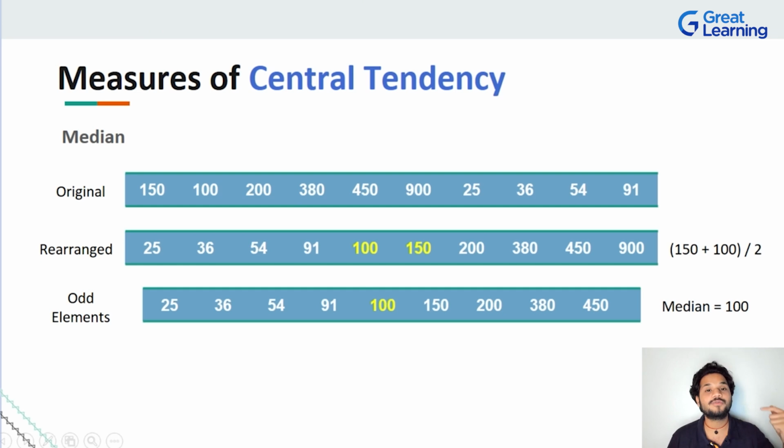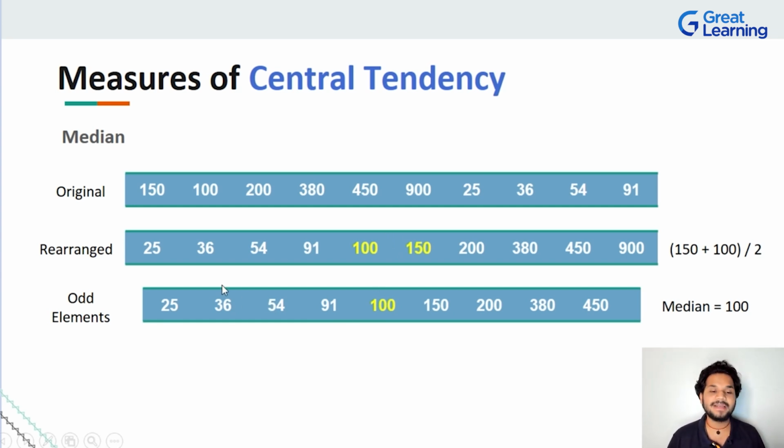Similarly, when someone asks you to find the median for data which has an even number of elements, just find the middle 2 elements and take the average of them. Here it will work because the data is arranged. It also works because you're just finding what exists between these 2 points. Now if I do 150 plus 100 by 2, it is nothing but 250 by 2, which is 125. So if there were a median in this particular case, it would have been 125. This is a complex case.